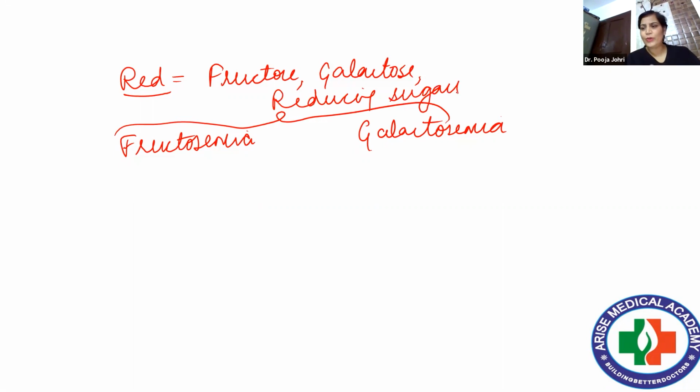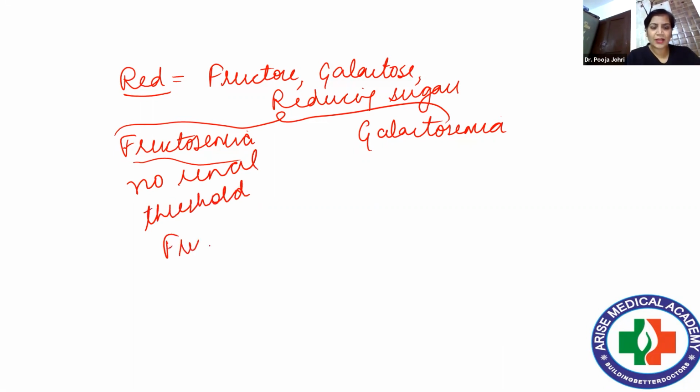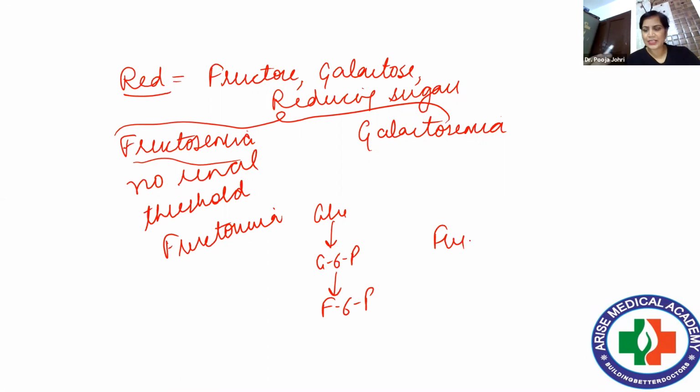But see, the term fructosemia actually does not exist. Why? Because it has no renal threshold. Normally we say fructosuria, to some extent we can say it is there. But if we study glycolysis, glucose to glucose 6-phosphate to fructose 6-phosphate. So if fructose is there, it can undergo phosphorylation with fructokinase, form fructose 1-phosphate, and be diverted here. So fructosemia as such won't arise.